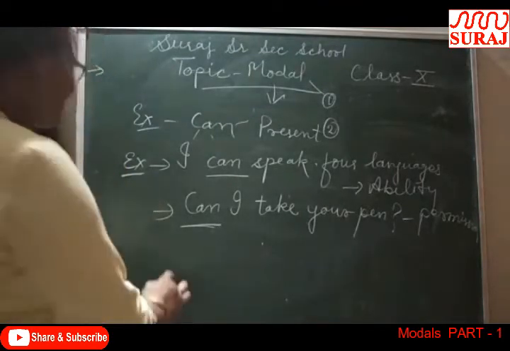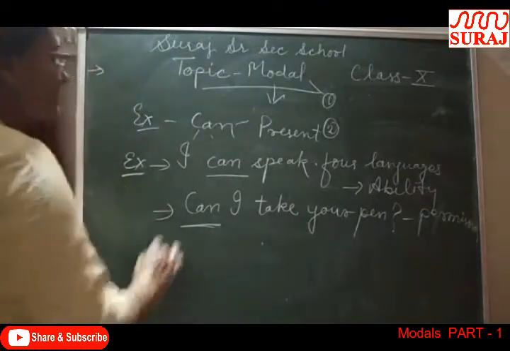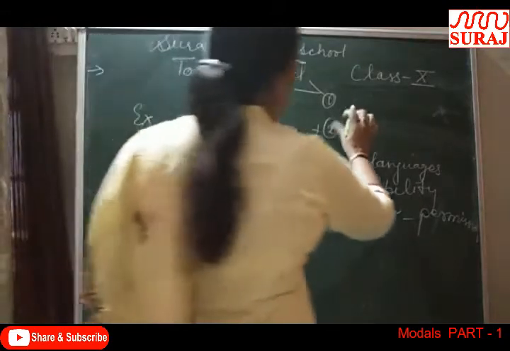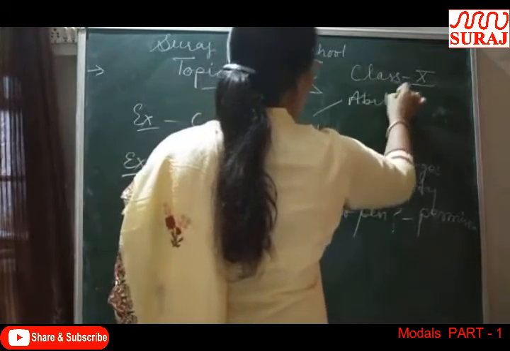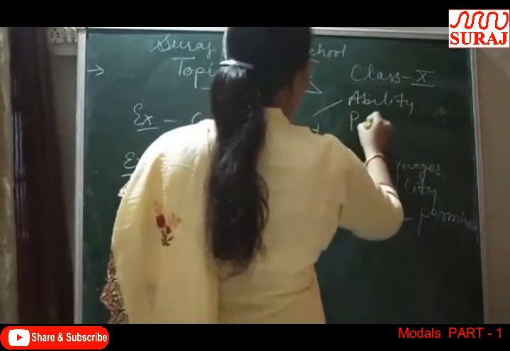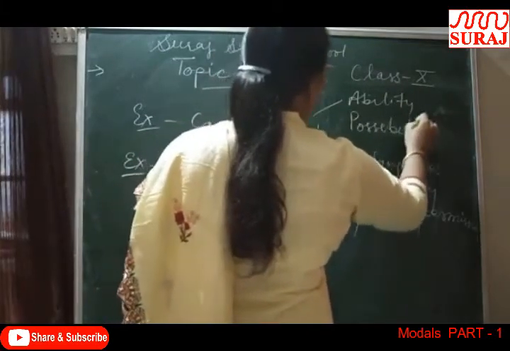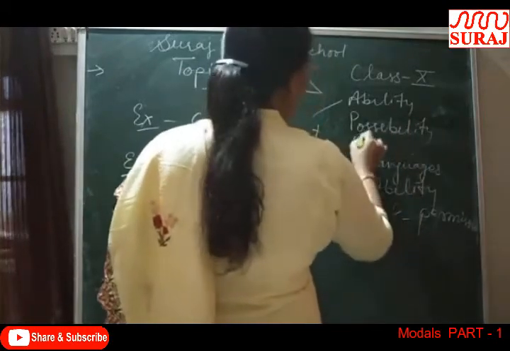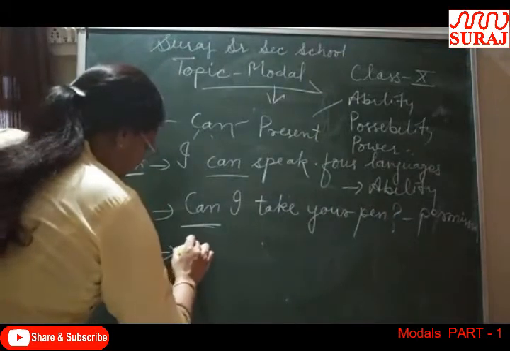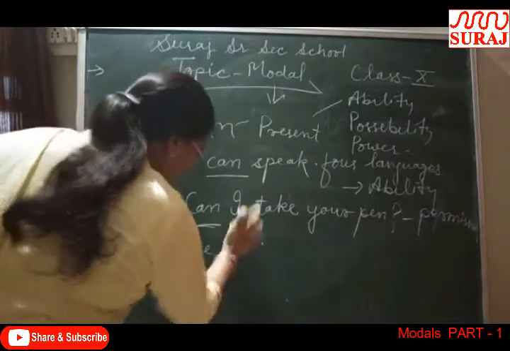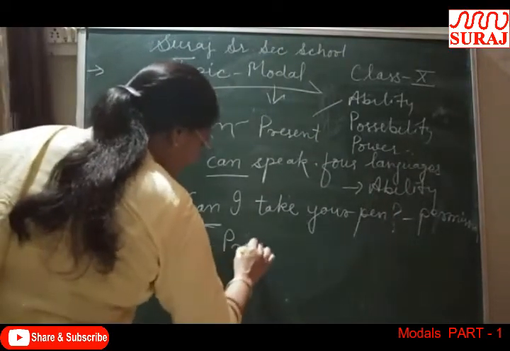Seeking permission or granting permission, for both purposes we can use can. I can give the permission that you can use. Yes, you can take my pen. And here it was the permission that, can I take your pen? Can I use your pen? Clear? Next example, power.